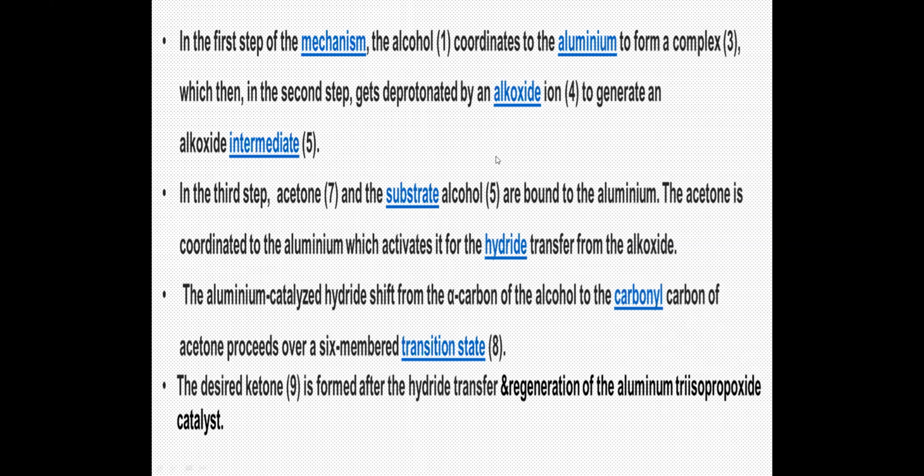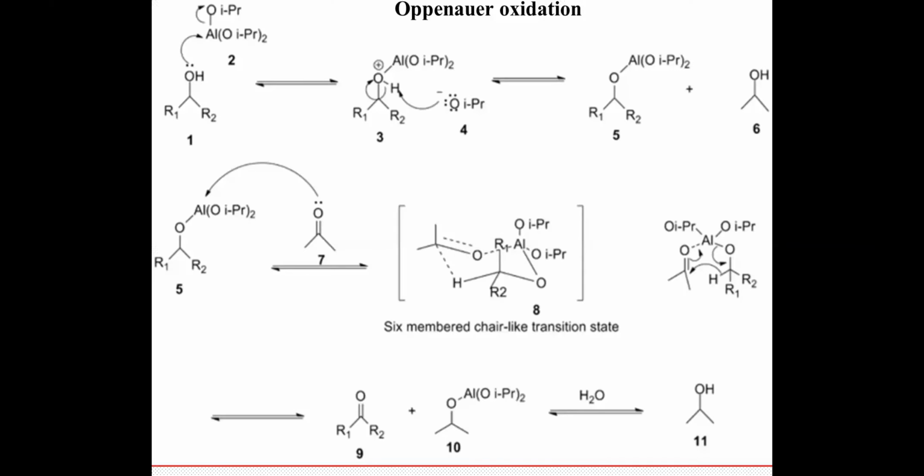So these are the various steps involved in the Oppenauer oxidation. This is very important. This comes for 5 marks, or just write the reaction conditions for Oppenauer oxidation and its application. This comes for 5 as well as in 2 marks questions.